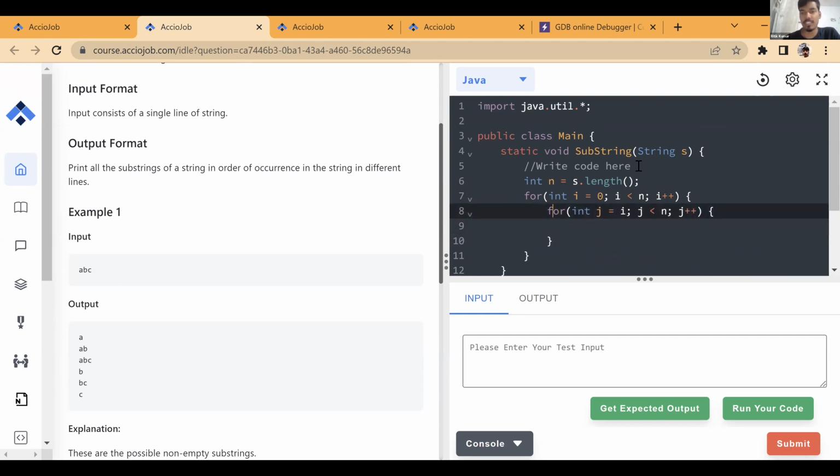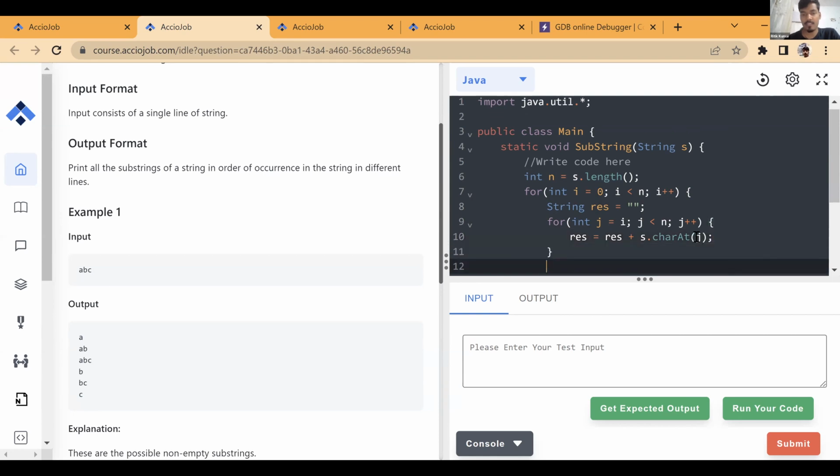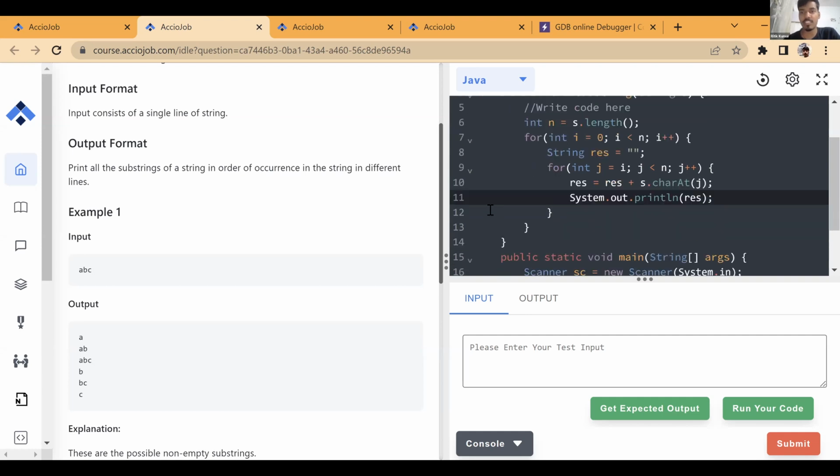Every time you do this, you start with a new start index and a new string. Result is equal to empty, and then result is equal to result plus s dot charAt j. After every concatenation, we get a new substring, so we can print it over here with System.out.println result. After every concatenation, the string formed is a new string, so we can basically concatenate to get the new substring.